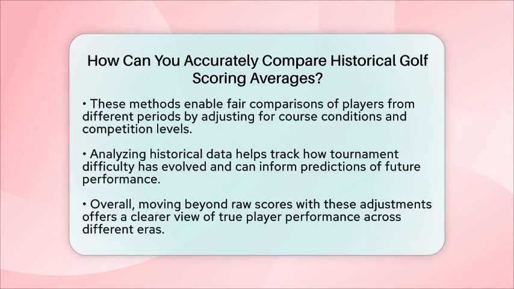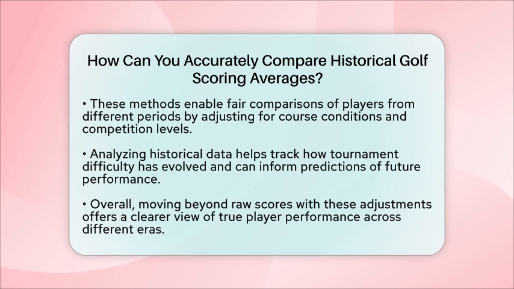In practical terms, these methods allow us to compare players from different periods by adjusting their scores for course difficulty and field strength. We can analyze how tournament difficulty has changed over the years or predict future performance based on historical data. In the end, comparing historical golf scoring averages accurately means moving beyond raw scores.